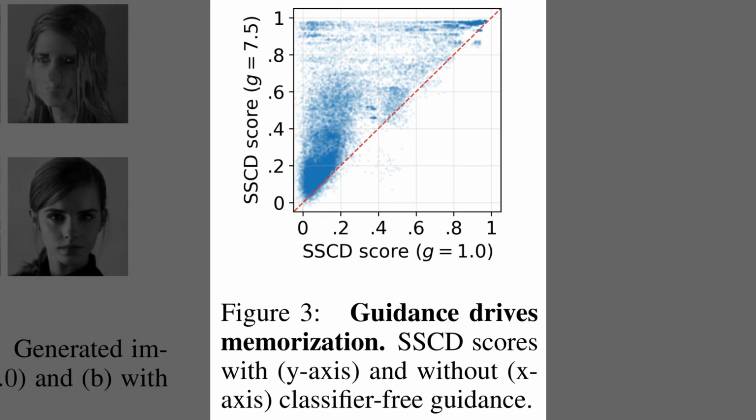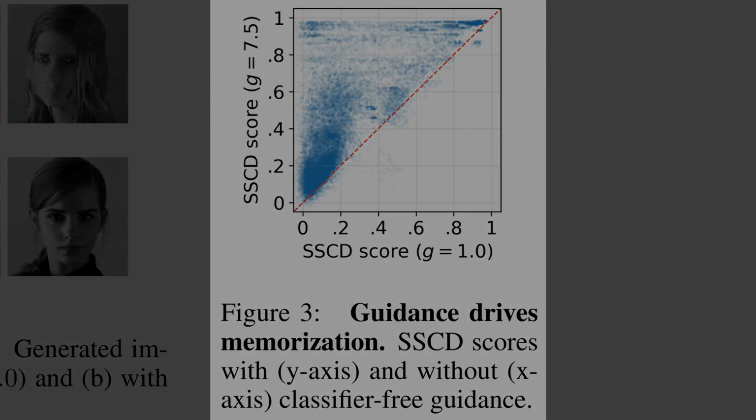Figure 3 shows SSCD scores with guidance on the vertical axis versus without guidance on the horizontal axis, with a dashed red diagonal marking no change. Most points sit above the diagonal, which means guidance increased memorization for the same prompts. A dense band touches the top edge, showing many prompts saturate near full copying. The pattern holds across the range of unguided scores, so the effect is broad rather than isolated.